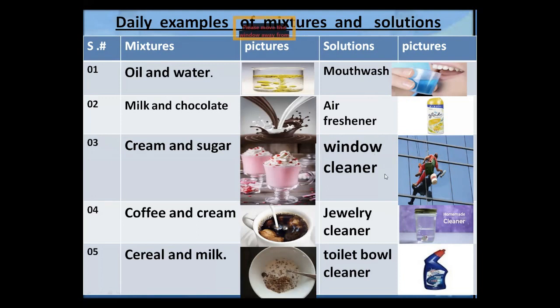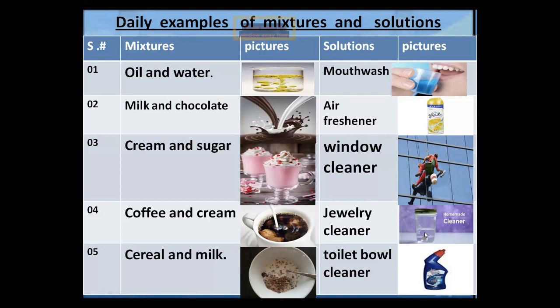Now, the third one, window cleaner, is a liquid we use when we clean window glass. It will be a transparent, clear, homogeneous mixture. So that is an example of a solution. Same here, the jewelry cleaner, when we wash our jewelry with a chemical. It will be transparent, clear, and homogeneous.